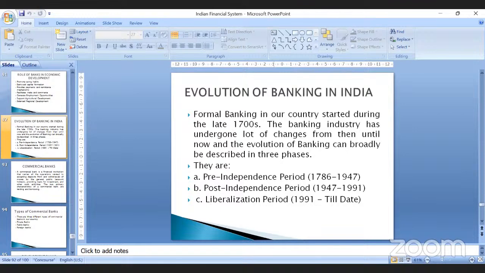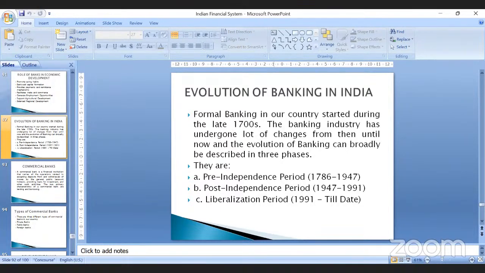But during the pre-independence period, more than 600 banks were registered in the country, but very few managed to survive in the market. So after that, the General Bank of India was one bank, right? Audu Commercial Bank was another bank which was established in India, but they could not survive the competition in the Indian markets.